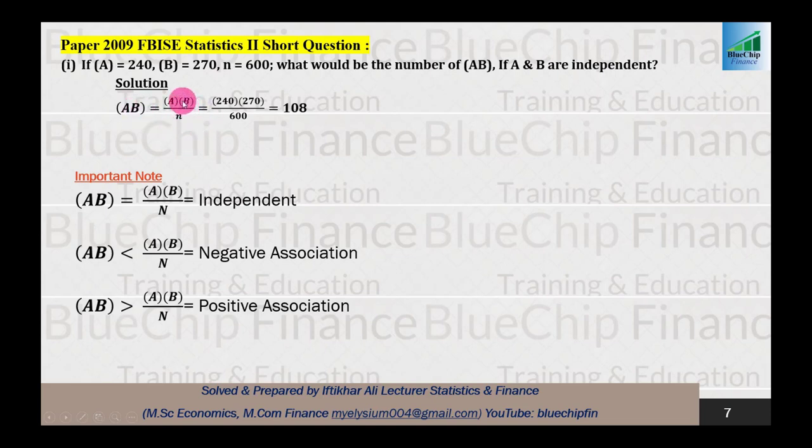So A equals 240, B equals 270, and N equals 600, which gives 108. So 108 should be equal to AB.